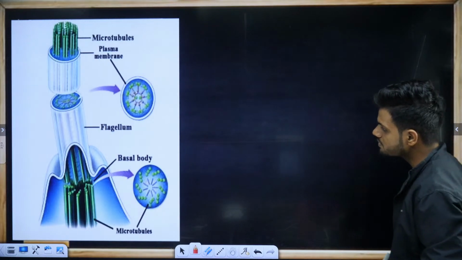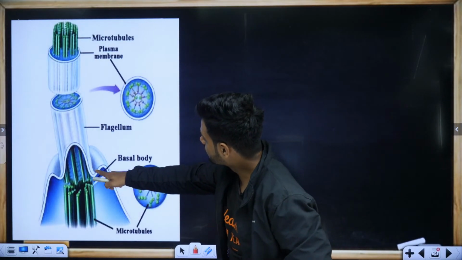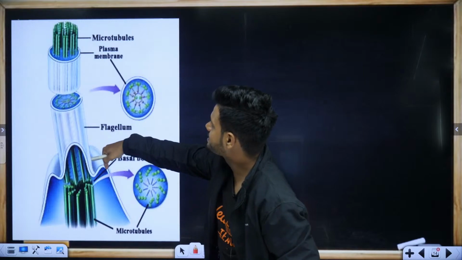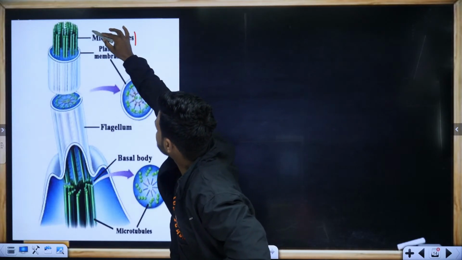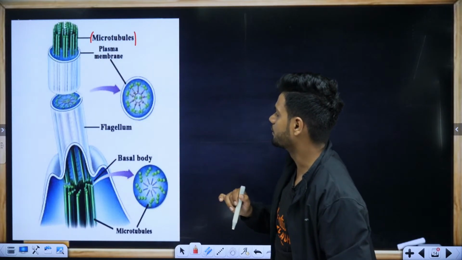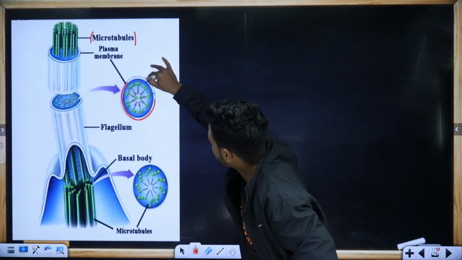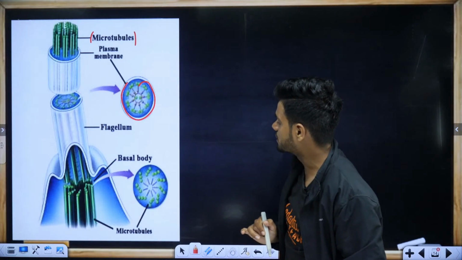Okay. See here. This is the basal body from which the flagella is arising. These are the microtubules. They are hollow in nature. Covered by the plasma membrane. The inner part is called the axoneme.